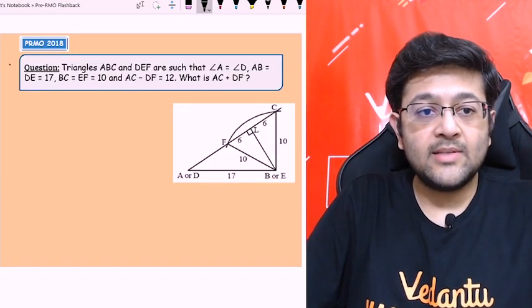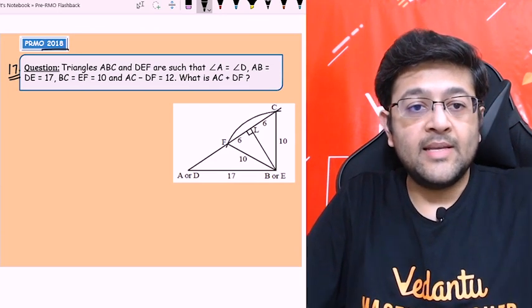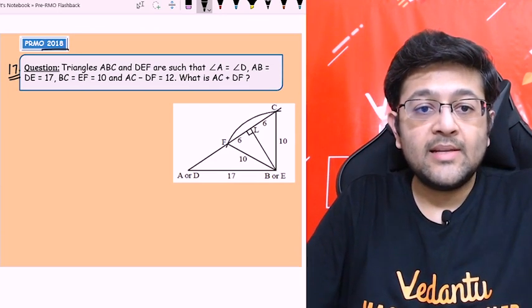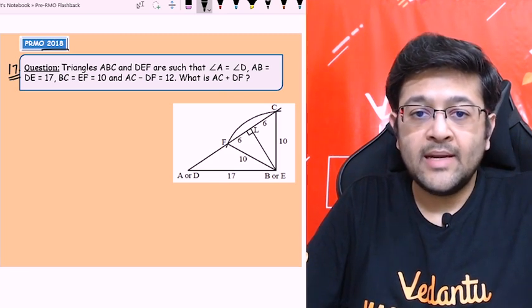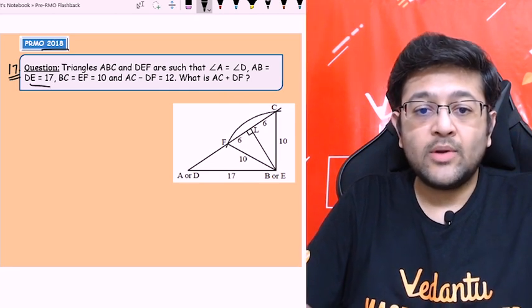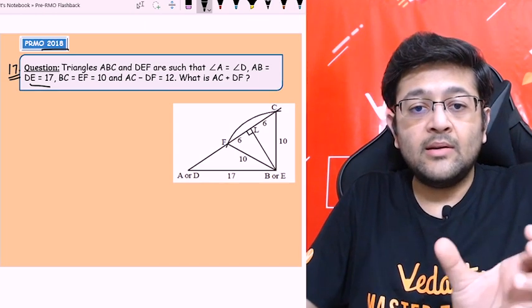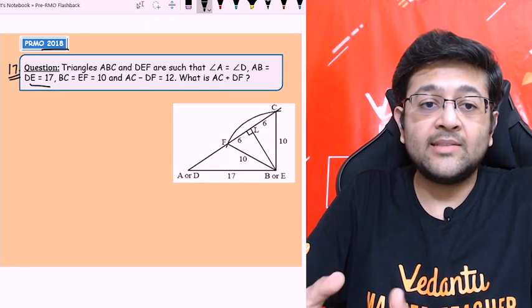Okay, the next question is the 17th question of Pre-RMO 2018. Okay, let's see. So the question says the triangles ABC and DEF are such that angle A equal to angle D, ठीक है, and AB equal to DE equal to 17. So what we do is, बच्चों हम क्या करते हैं, दोनों सेम है, एंगल सेम है, so I'll try to make you understand कि क्या सोचना है इसको.